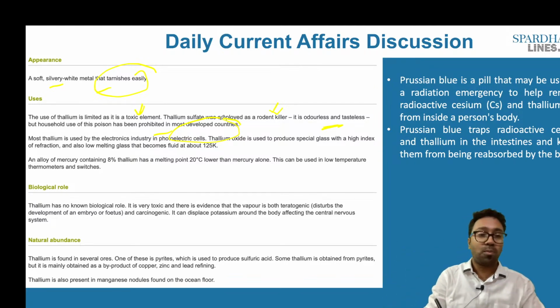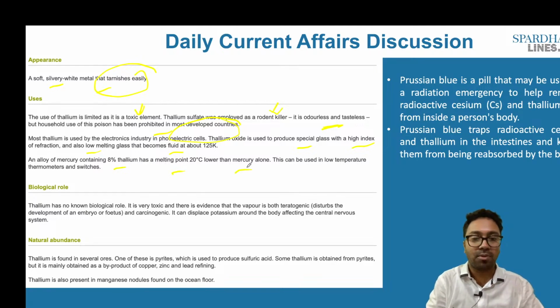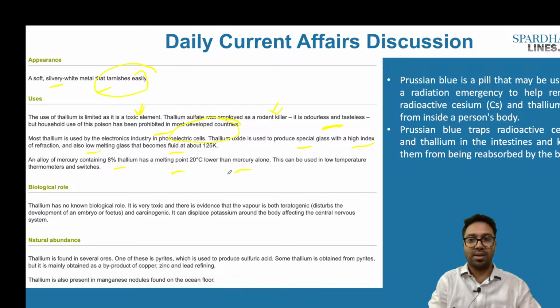Most thallium is used by the electronics industry in photoelectric cells. Thallium oxide is used to produce special glass with a high index of refraction, and also low melting glass that becomes fluid at about 125 K. An alloy of mercury containing 8% thallium has a melting point 10 degrees centigrade lower than mercury alone. This can be used in low temperature thermometers as well as switches.